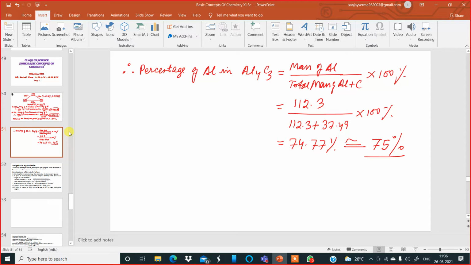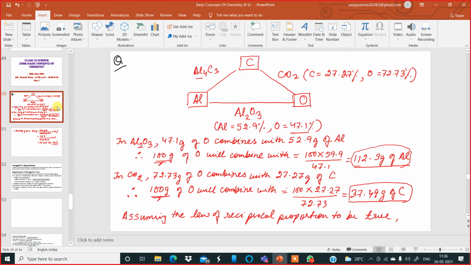Okay, am I clear? Yes, sir. Okay, so please follow the steps. Please follow the steps very, very carefully. This is how you are supposed to verify the laws of chemical combination numericals.